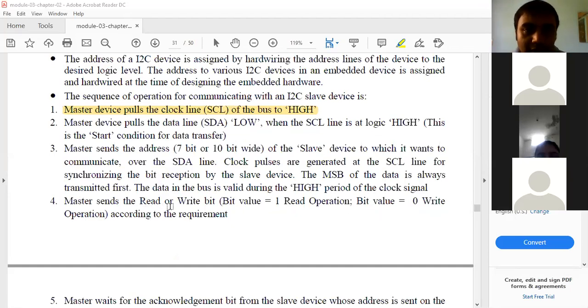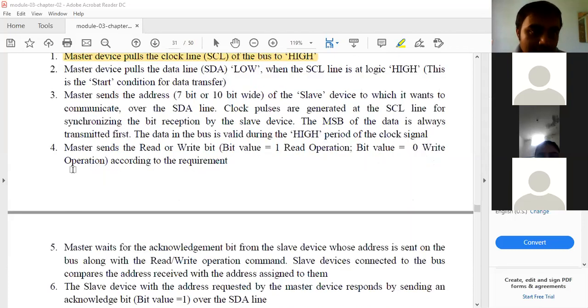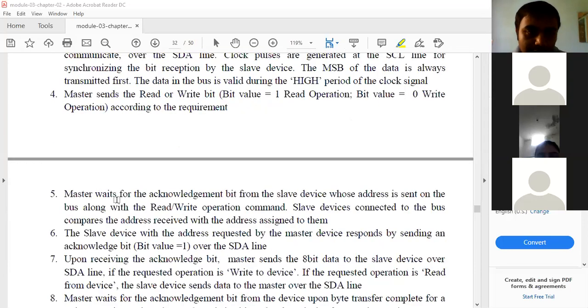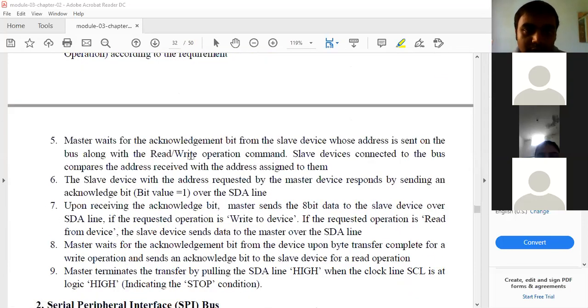Master sends the read or write bit: value 1 for read operation and value 0 for write operation. Okay, it will send the read or write bit. If it sends 1, then it is a read operation, and if it sends 0, it is a write operation, right? Yes, master waits for the acknowledgement bit from the slave device whose address is sent on the bus along with the read/write operation command.